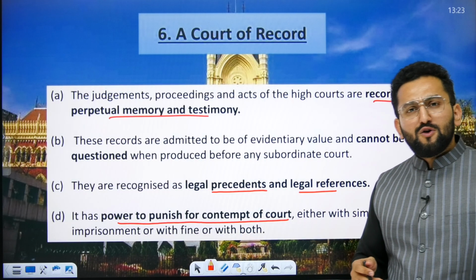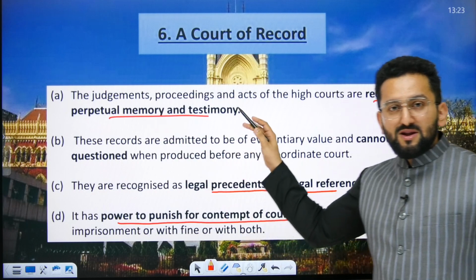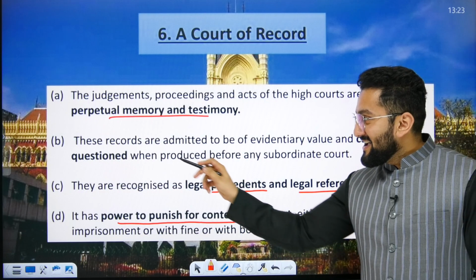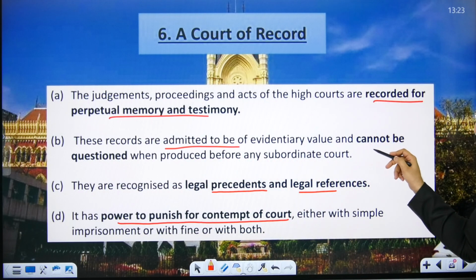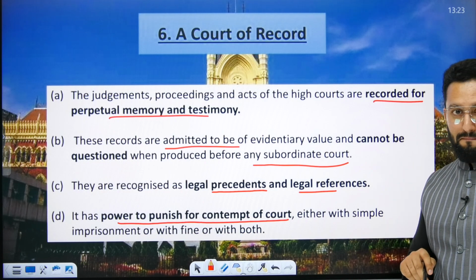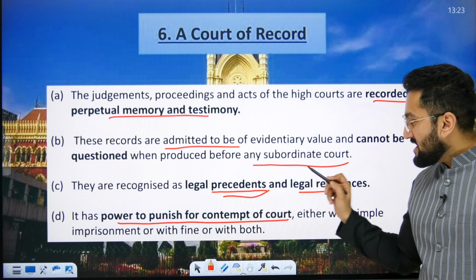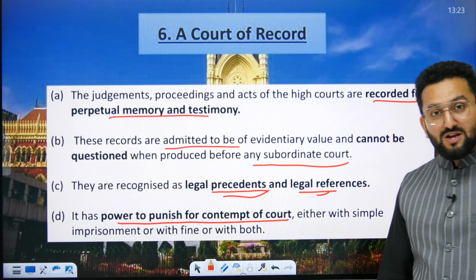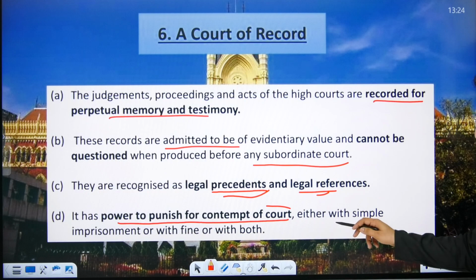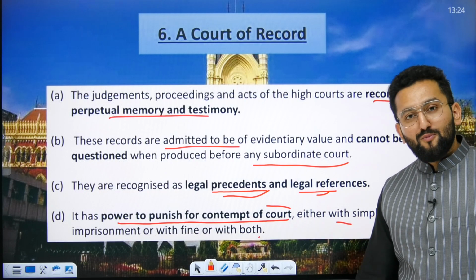When I say court of record, what does it mean? It means perpetual memory and testimony. In your judgments, you are going to quote this. These records are admitted to evidential value and cannot be questioned when produced before any subordinate court. They are recognized as legal precedent, legal references. It means on this basis, you are going to rule the judgment. It has the power to punish contempt of court with simple imprisonment, fine, or both.